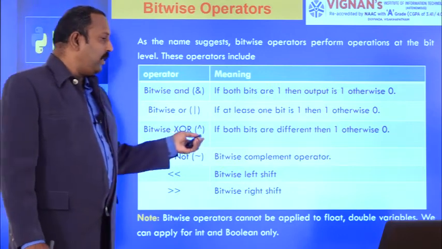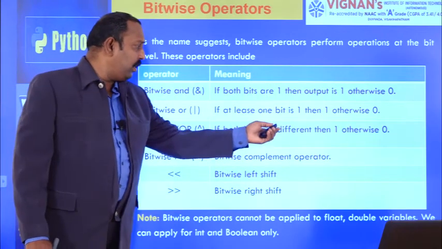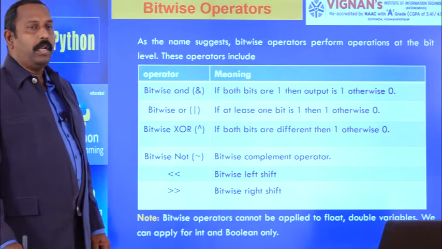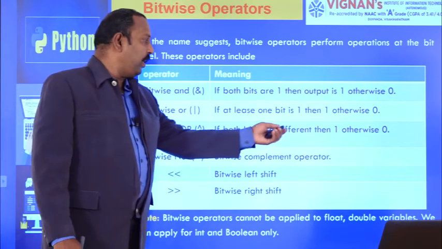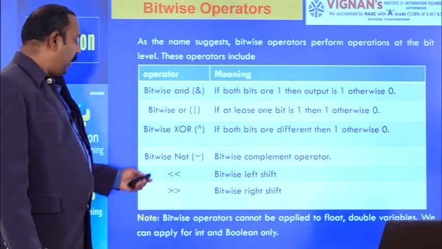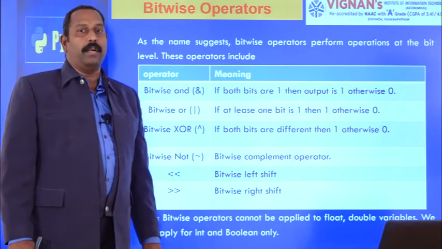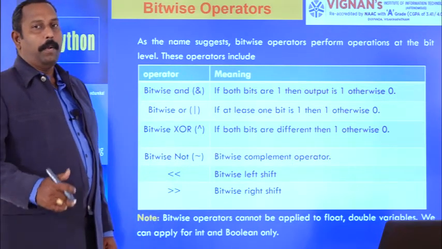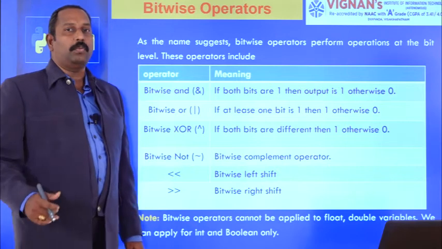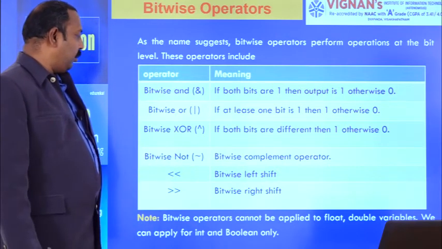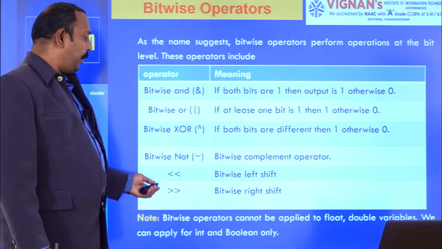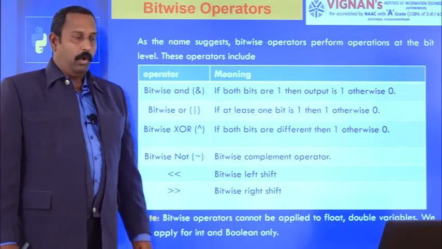And the next one is bitwise XOR. If both the bits are different, then the output is 1, otherwise 0. And bitwise NOT, the bitwise complement operator. That means 1 will be complemented as 0, and 0 will be complemented as 1. So that is called the bitwise NOT operator. And then the left shift operator and the right shift operator.